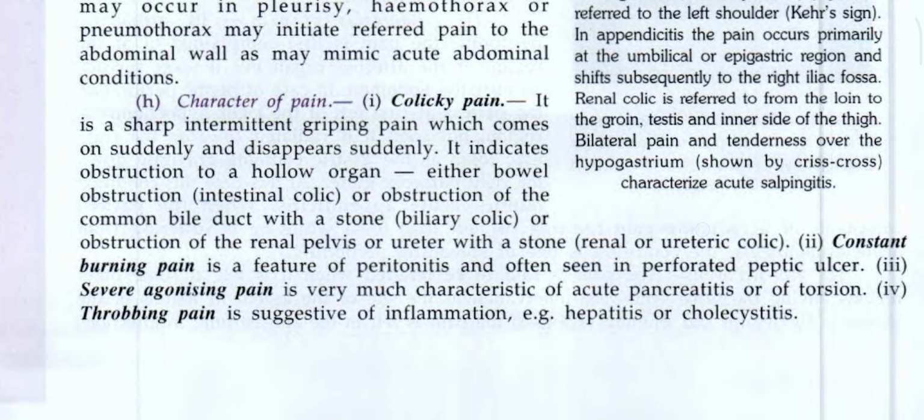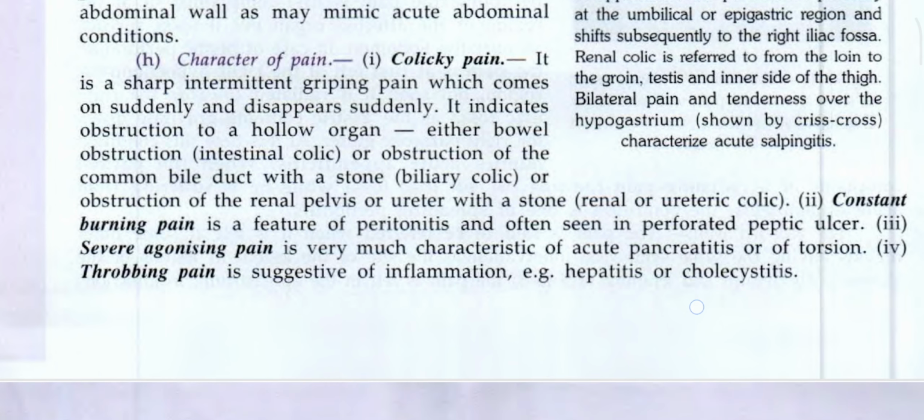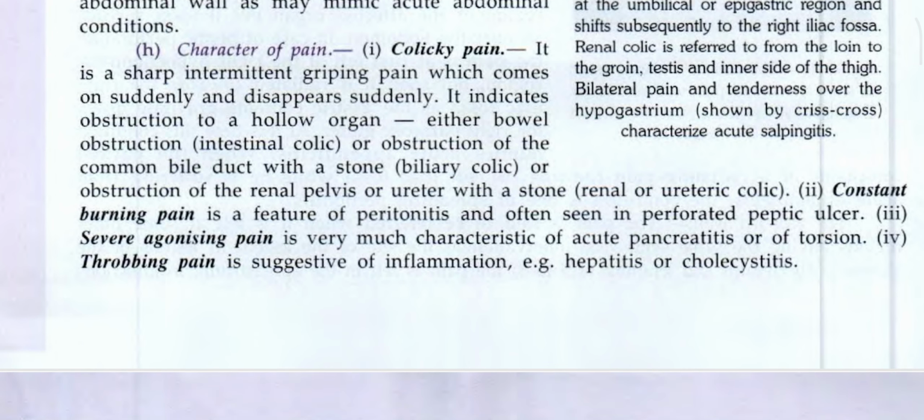Characteristics of pain. First is colicky pain. It is sharp, intermittent, gripping pain which comes on suddenly and disappears suddenly. It indicates obstruction of a hollow organ: either bowel obstruction, intestinal colic; obstruction of the common bile duct with a stone, biliary colic; or obstruction of the renal pelvis or ureter with a stone, renal or ureteric colic.